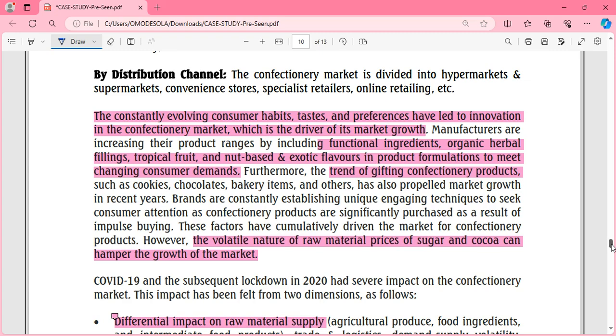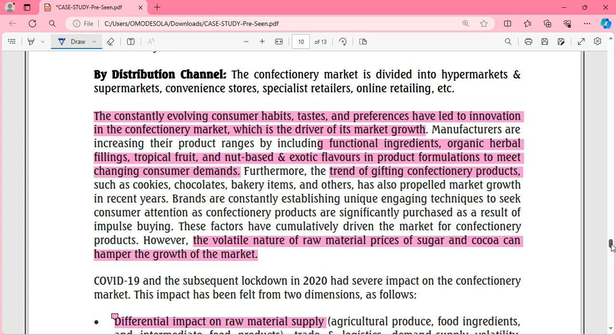Because we're saying the medicated confectionery segment is actually showing a green light and is growing. People are still requesting sweet, sweet, sweet. But you see people say, I'm doing keto, I'm on a diet, I don't want to be fat, I'm watching my weight. There's a lot of that going on. Or let's go to the gym, gym body, all of that is very popular these days.